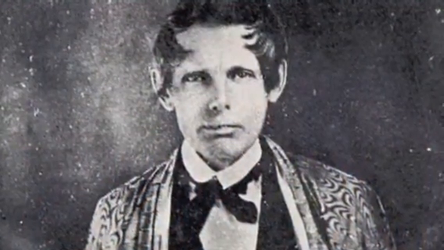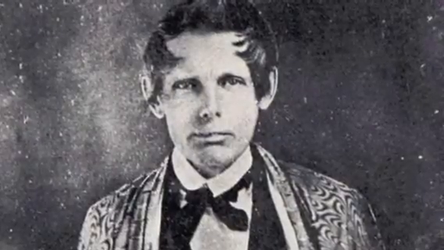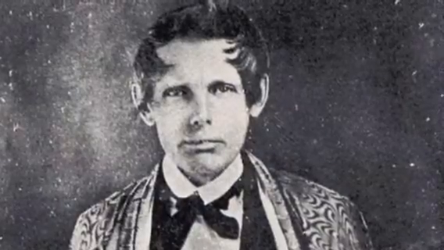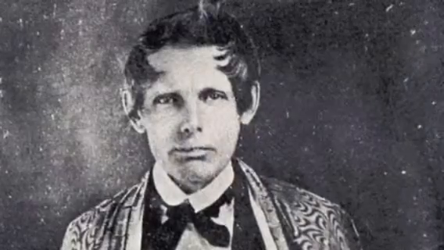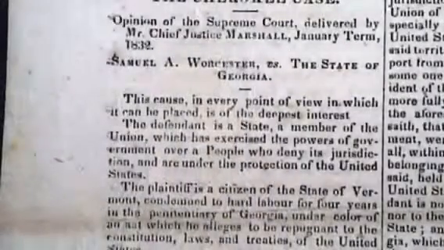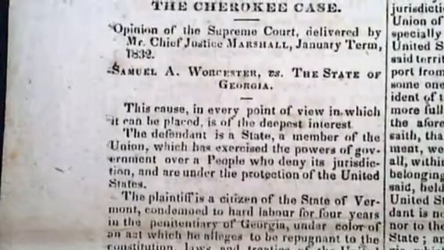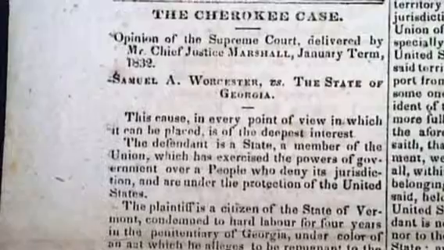Samuel Worcester, a minister from Vermont, had a mission that would send him to the Cherokee capital in Georgia. The Georgia government saw Worcester as being influential to the Cherokee Nation's resistance to Georgia's plan to remove the Cherokee. Because of this, Georgia passed an act that all white people living in Georgia must acquire a state permit and swear loyalty to the state.